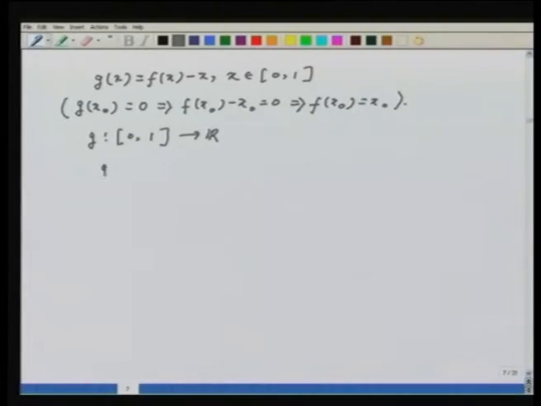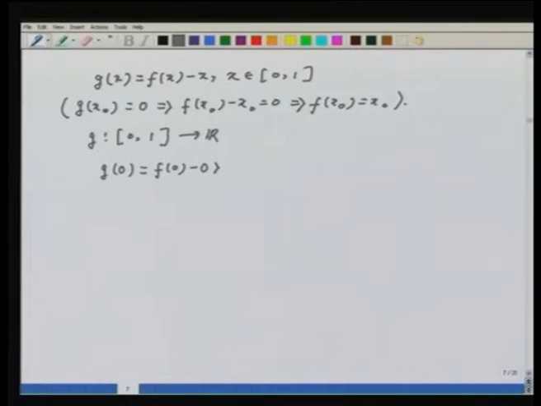Also, the important thing is that since f of x equal to x is a continuous function and the given function f is a continuous function, the difference of two continuous functions is always a continuous function. That's why the function g which I have defined is also a continuous function. Now notice, what about g of 0? By definition this is f of 0 minus 0. But I know that f of 0 is strictly bigger than 0. That means this is bigger than 0.